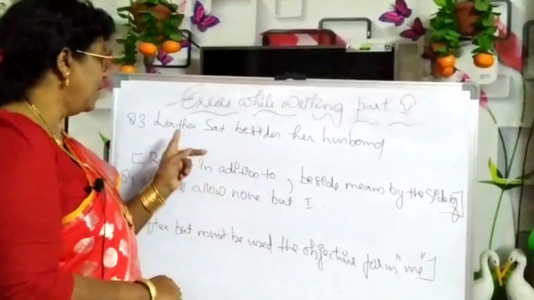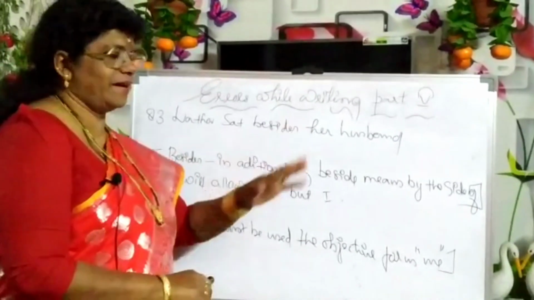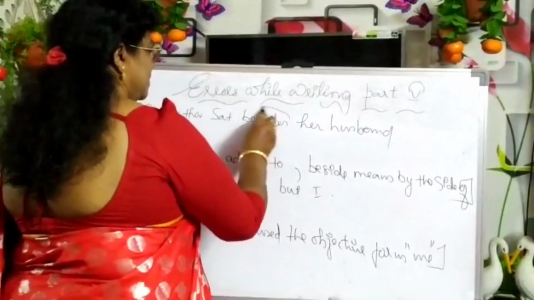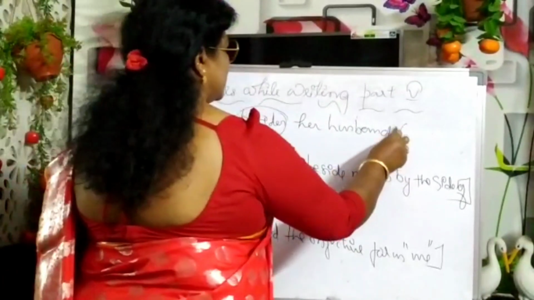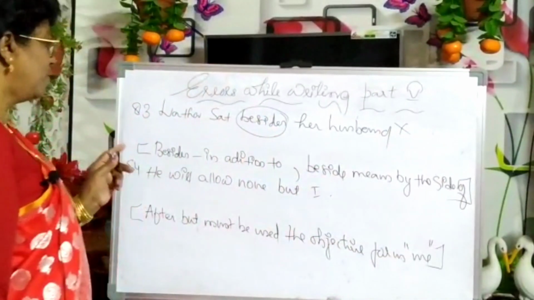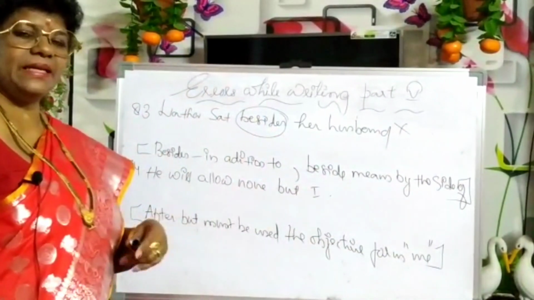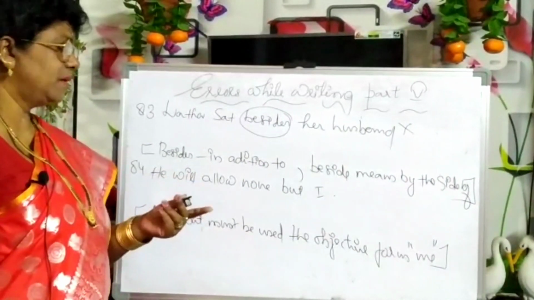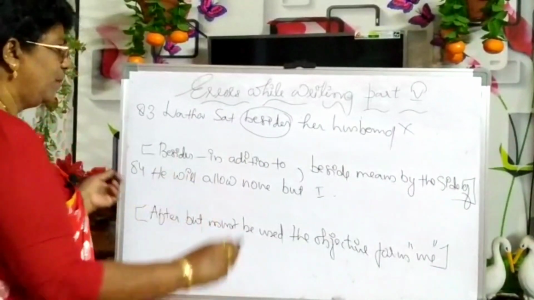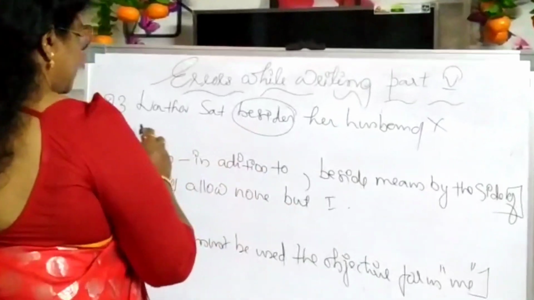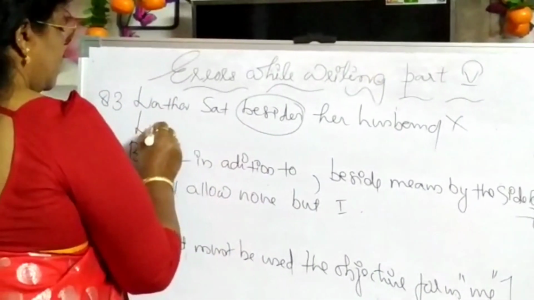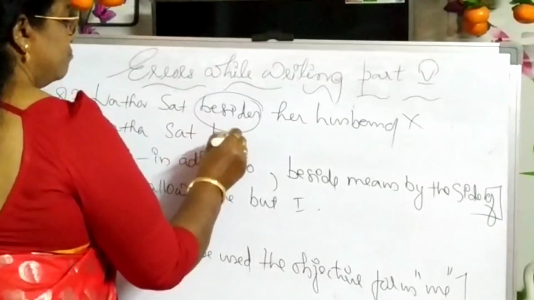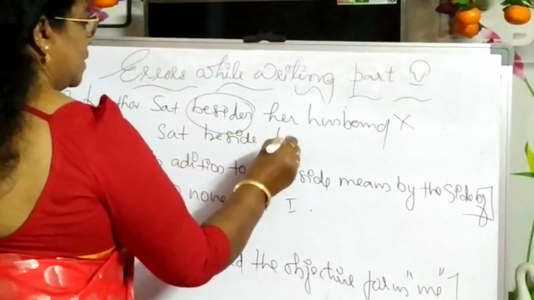Next sentence. Lata sat besides her husband. Here it is wrong. This is a wrong sentence. What is the meaning of besides? In addition to. What is the meaning of beside? By the side of. So, a very silly mistake. Lata sat beside her husband.